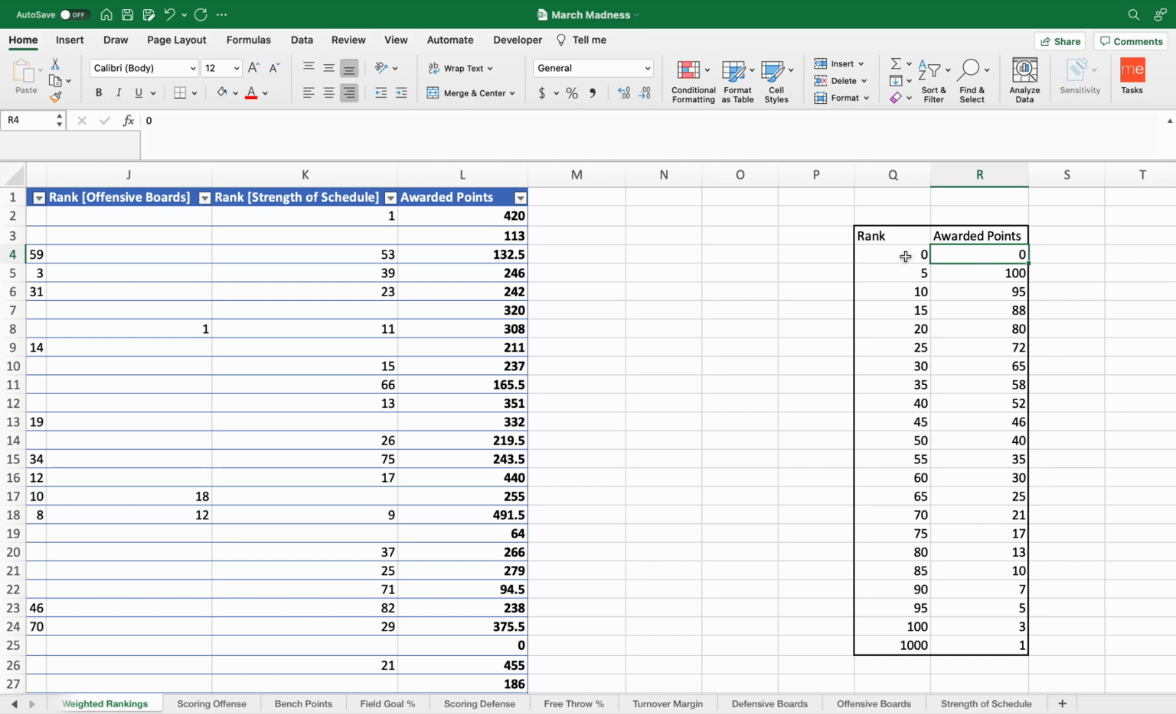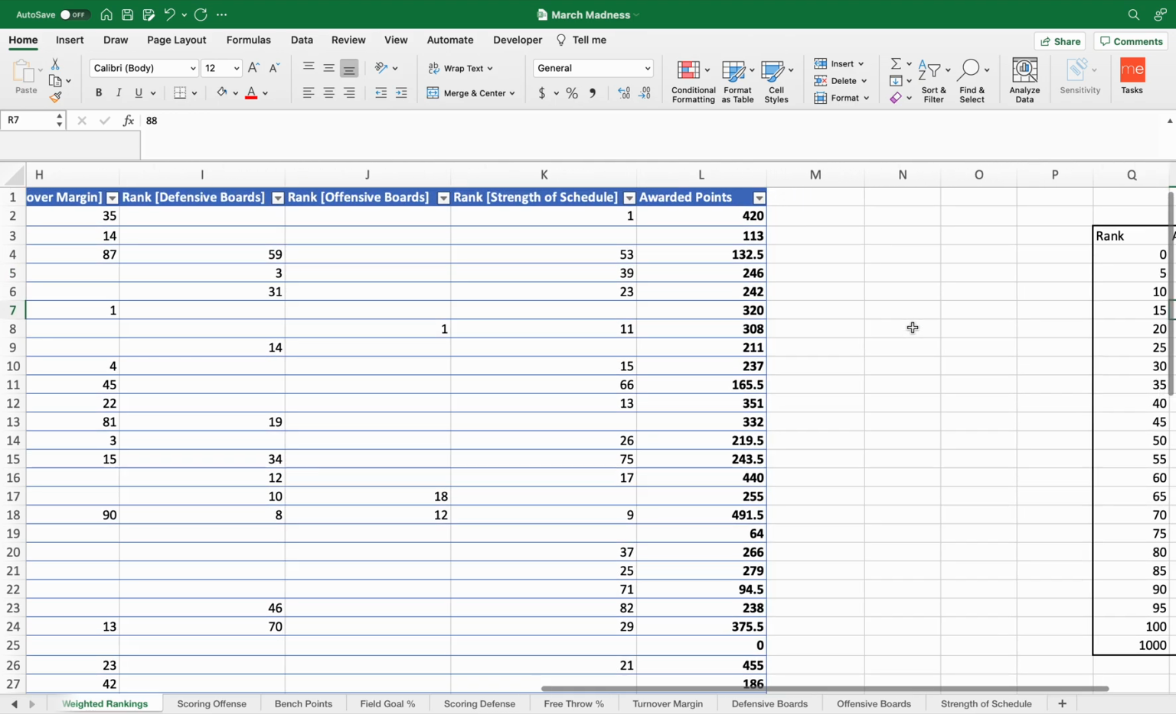Well, if they were anywhere between 0 and 5, then they received 100 points. If they were between 6 and 10, they received 95. If they were between 11 and 15, they got 88, so on and so forth. So now here's my first mega formula.